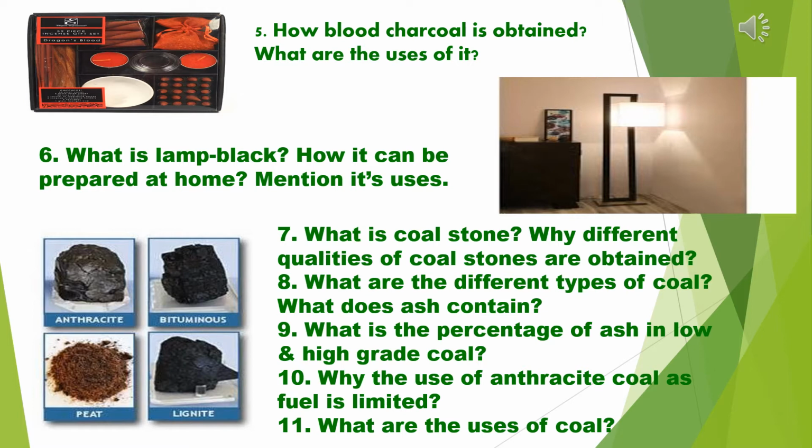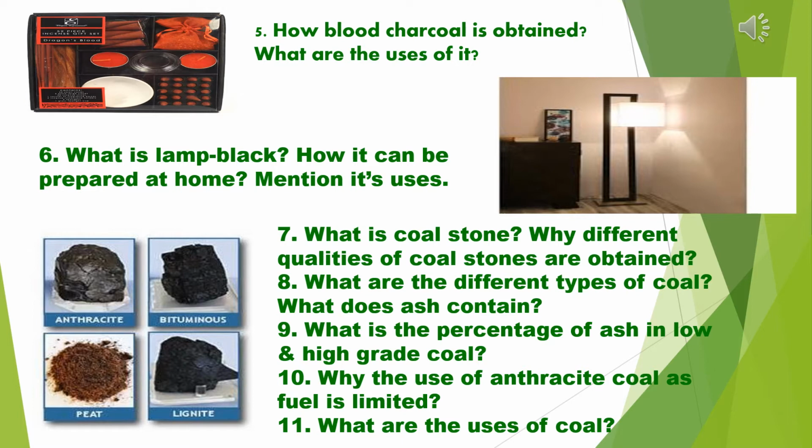Next question. What is lamp black? First see the diagram. You have understood, I hope. The shaded portion of the wall is actually blackish in color. That portion is actually called lamp black. In compounds like kerosene, petrol, diesel, benzene, turpentine, etc., containing carbon and hydrogen, the proportion of carbon is large.